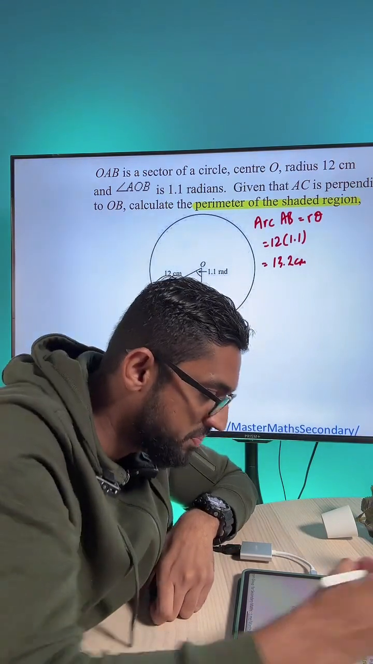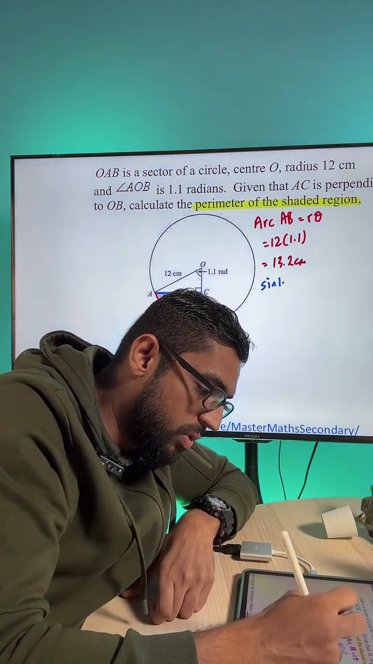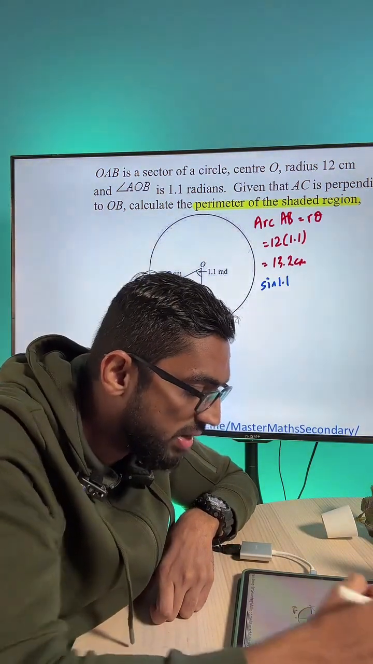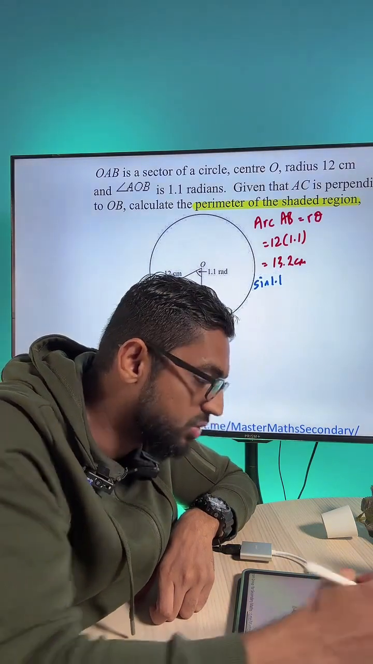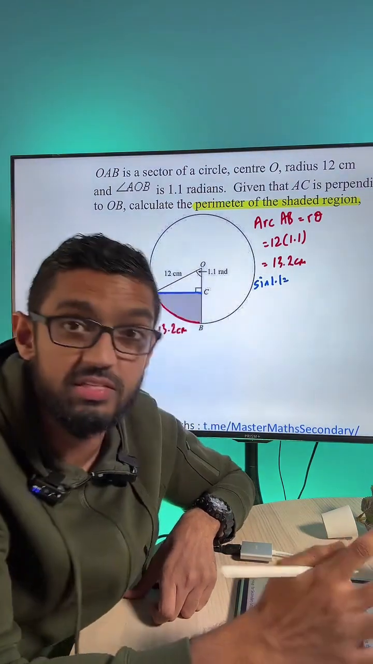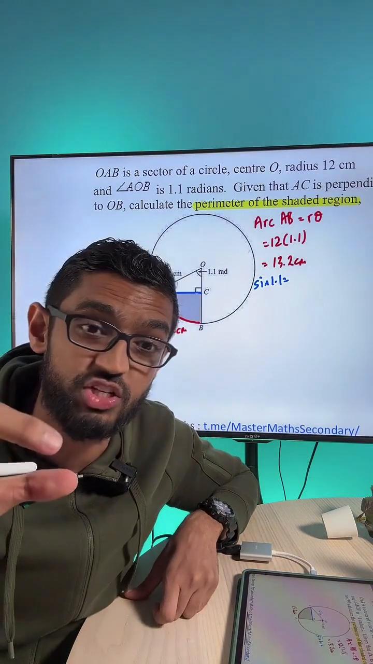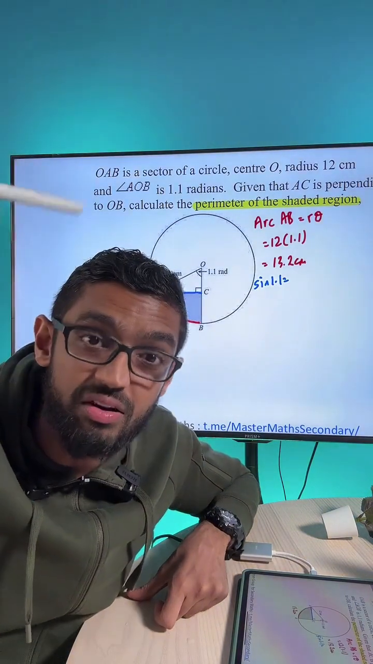Okay, let's write it down. Sine 1.1. Again, ensure your calculator is set correctly, guys. Wow, I tell you, so many students will miss this out because they forget to change. The top of your calculator must show R.